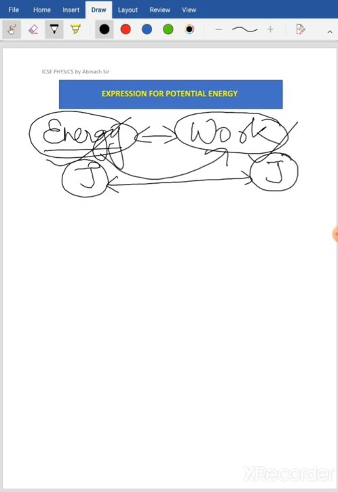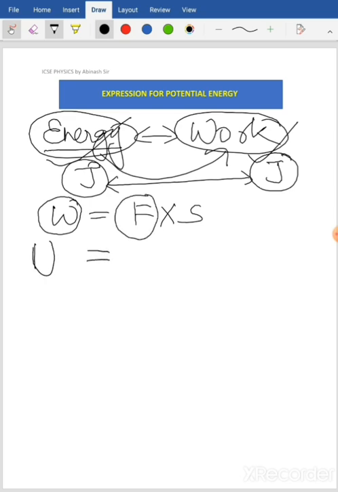Here you know that the expression for W, that is work done, is given by F into S. We have done this in the earlier lessons. So here, in place of work done, I can use potential energy equals to force into displacement.